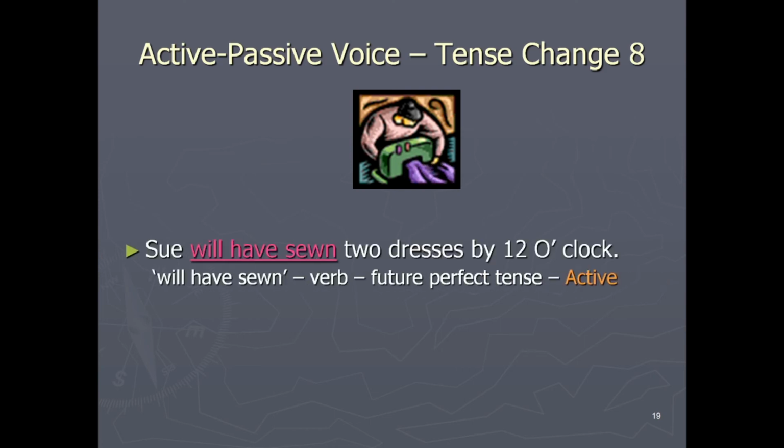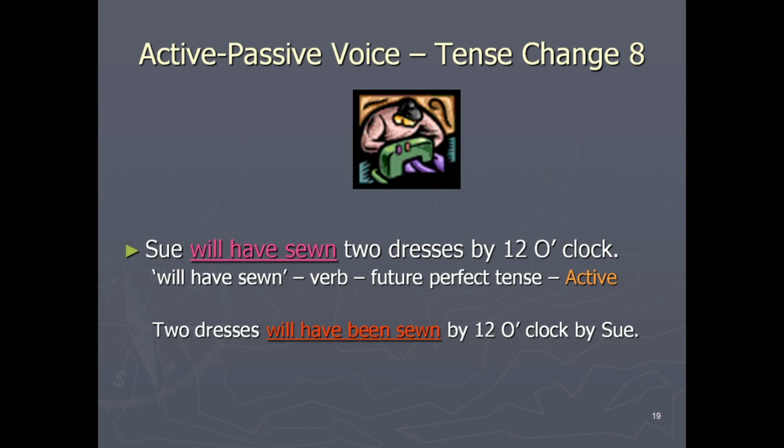Active passive voice tense change 8. We'll have sewn 2 dresses by 12 o'clock. We'll have sewn verb, future perfect tense active. Then passive voice form: 2 dresses will have been sewn by 12 o'clock by us.